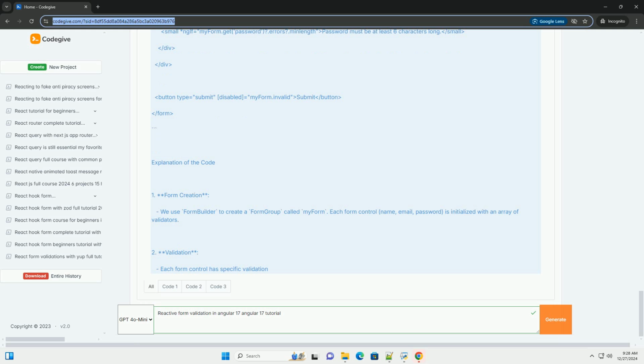Conclusion. Reactive forms in Angular 17 offer a powerful way to manage forms and handle validations. This tutorial provided a basic setup, but you can extend it further with custom validators, asynchronous validations, and more complex form structures as per your application requirements.